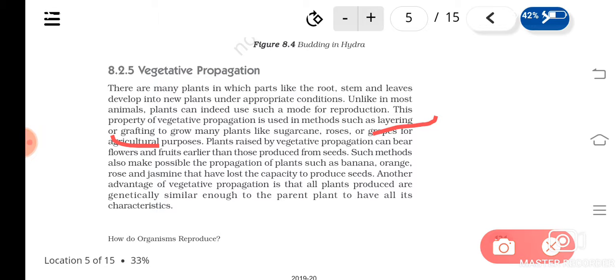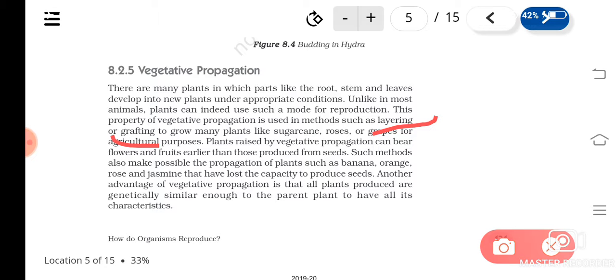So the plants raised by vegetative propagation can bear flowers and fruits earlier than the plants produced from seeds. Why? When plants are growing from seeds, they have to complete the vegetative phase, isn't it?